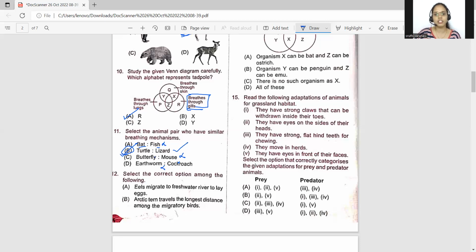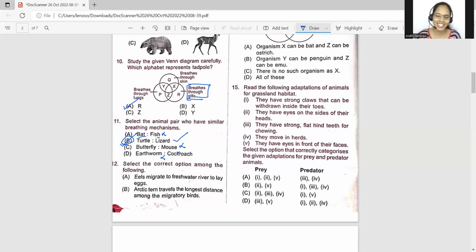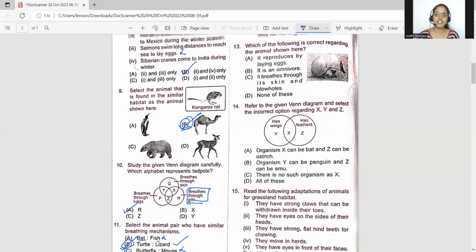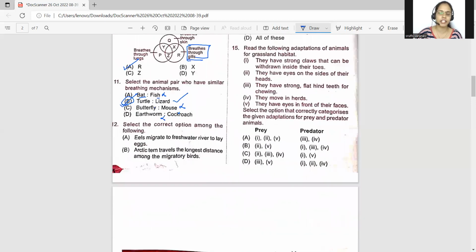Arctic tern travels the longest distance among the migratory birds. Yes, 25,000 miles it will travel. So that's the correct answer. So let's proceed further. Whales travel to the cold water for reproduction and warmer water for feeding. Butterflies have short lifespan, thus they do not migrate. So you've been asked to tell us the correct option.